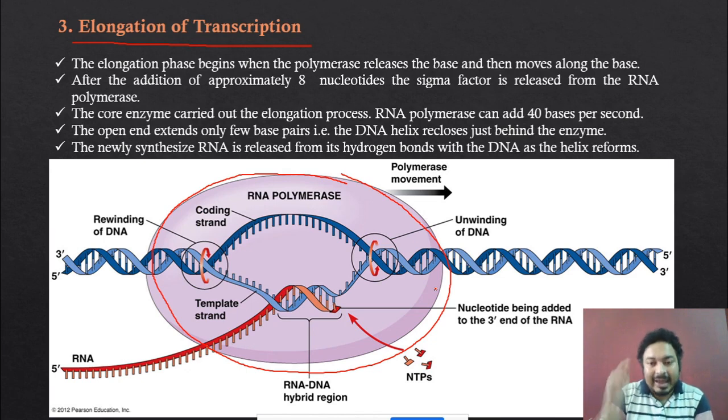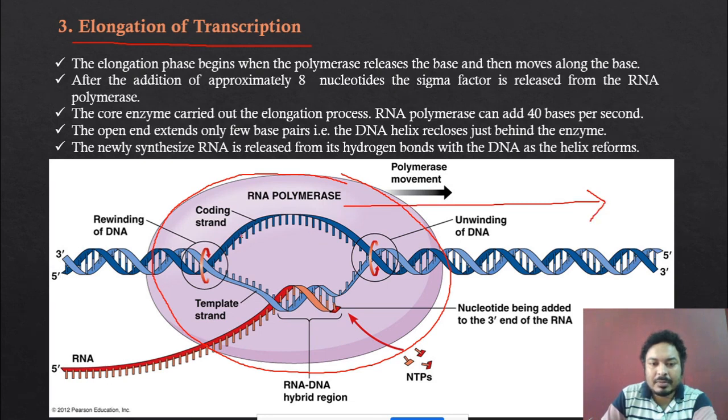This is the strand, and the unwound DNA again rewinds. Again they join both the DNA strands. So you can see the direction. You can see the RNA polymerase is moving in this direction. This is the unwinding process. During the unwinding process, this template strand is binding like that. This is the template strand. When the template strand is binding, then what happens? This strand is released like that, and the RNA polymerase is moving in this direction.